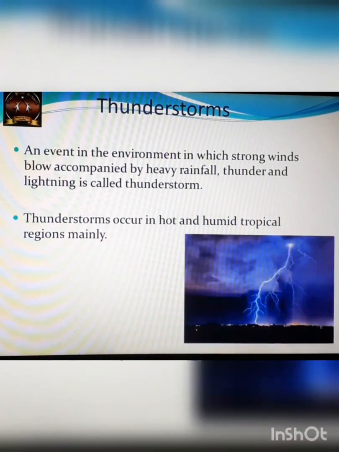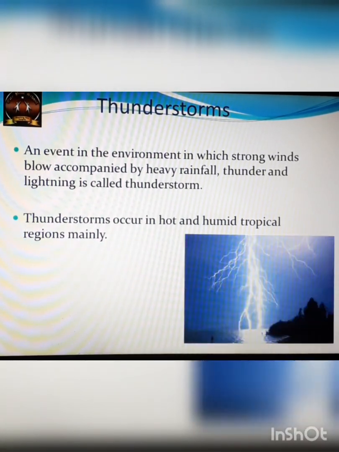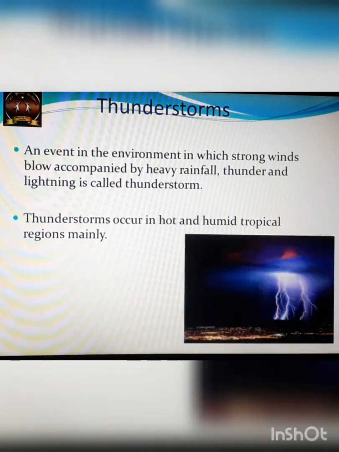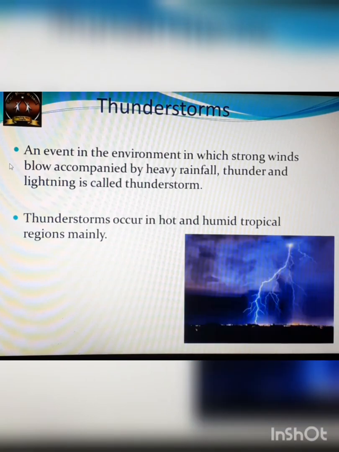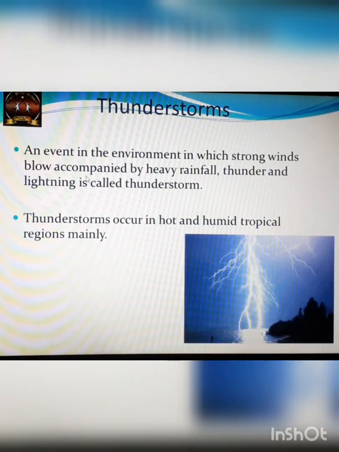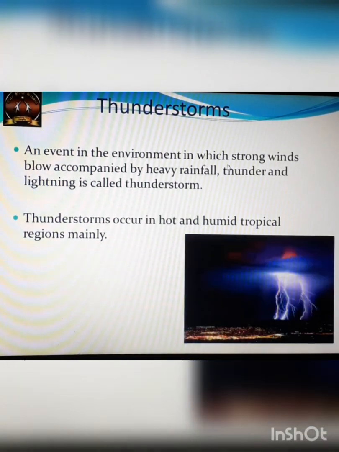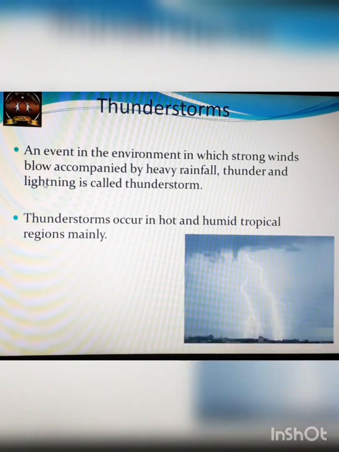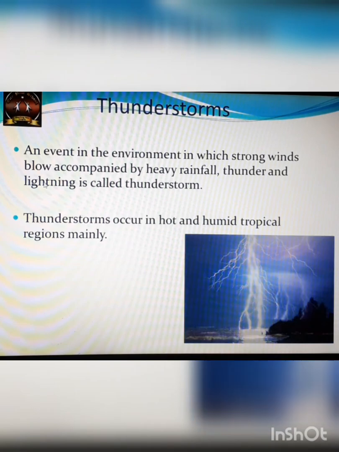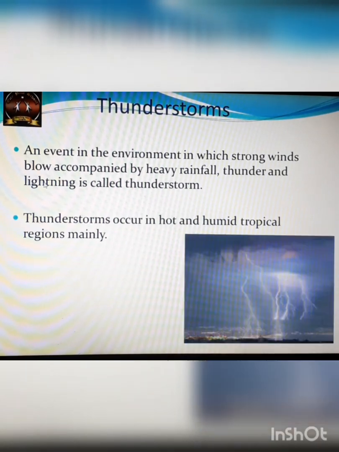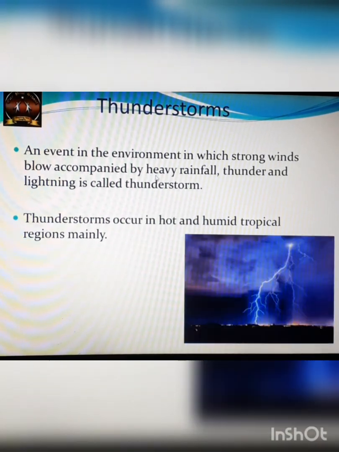Okay, what is thunderstorm? Basically it is an event in the environment in which strong winds blow, and these strong blowing winds are accompanied by heavy rainfall, thunder and lightning. Okay, see, four things are going to happen. There are strong winds, and there is a heavy rainfall, there's a thunder and lightning.